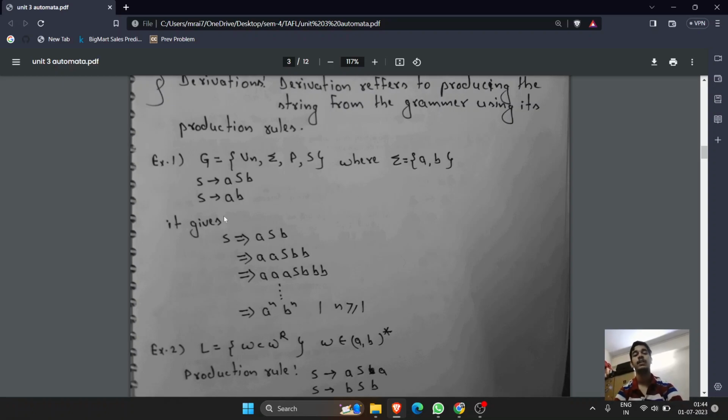S derives aSb and S derives ab. Now, S is a non-terminal and S can derive a terminal. So we can have any number of strings by replacing S by aSb or ab. If we want to terminate it, just replace S by ab. And if we want any string of length following a to the power n, b to the power n, we can use this.